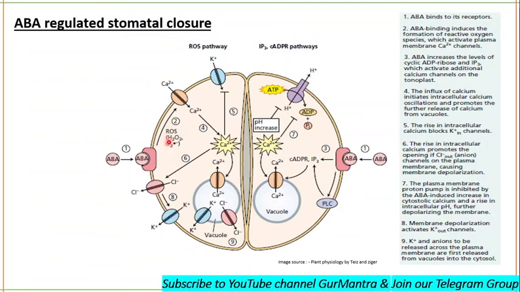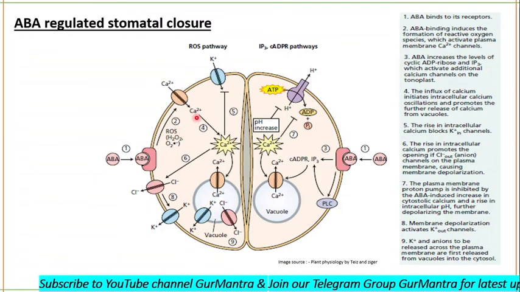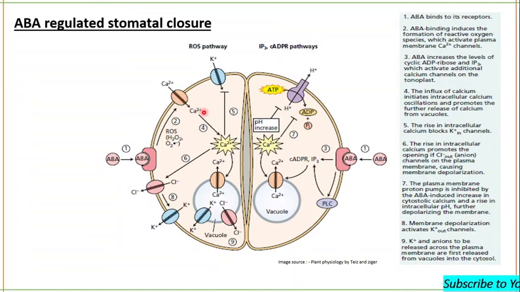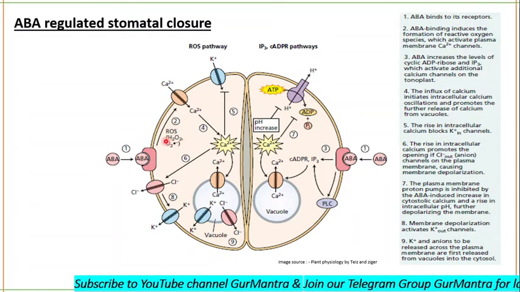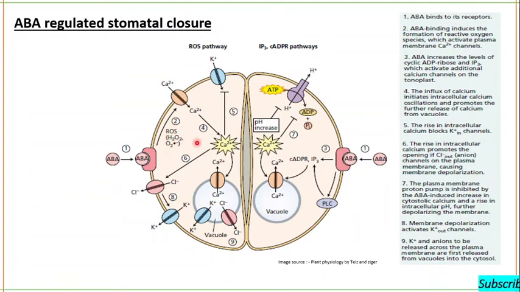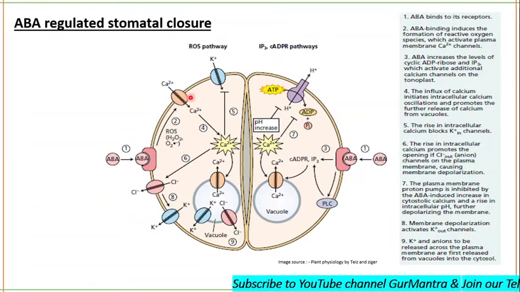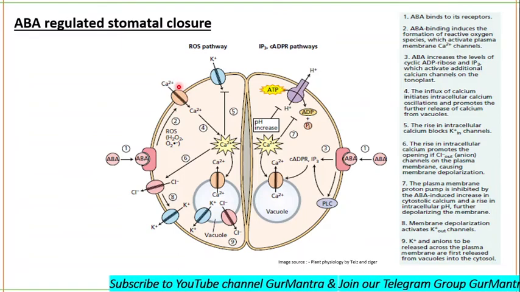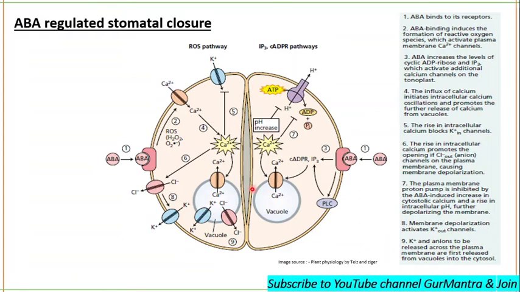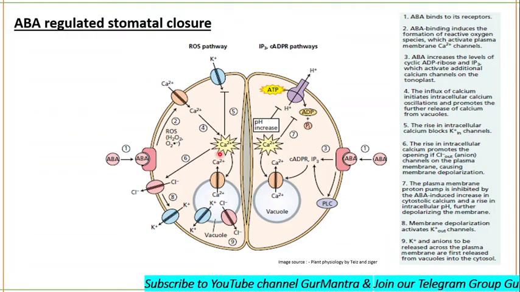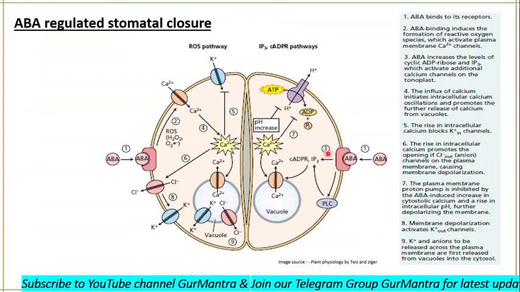These reactive oxygen species will cause the activation of calcium ion channels which are present on the plasma membrane, which will result in the influx of calcium ions into the cell. Okay, and this is the third step.